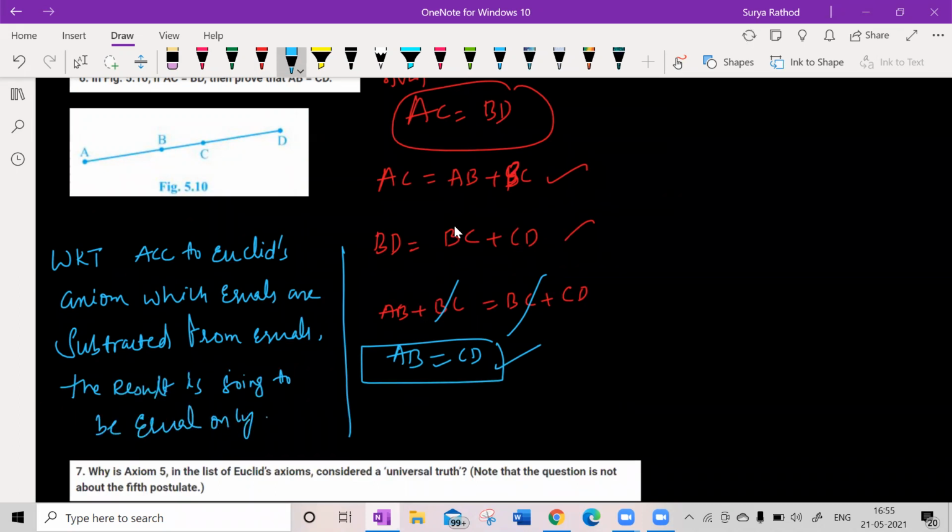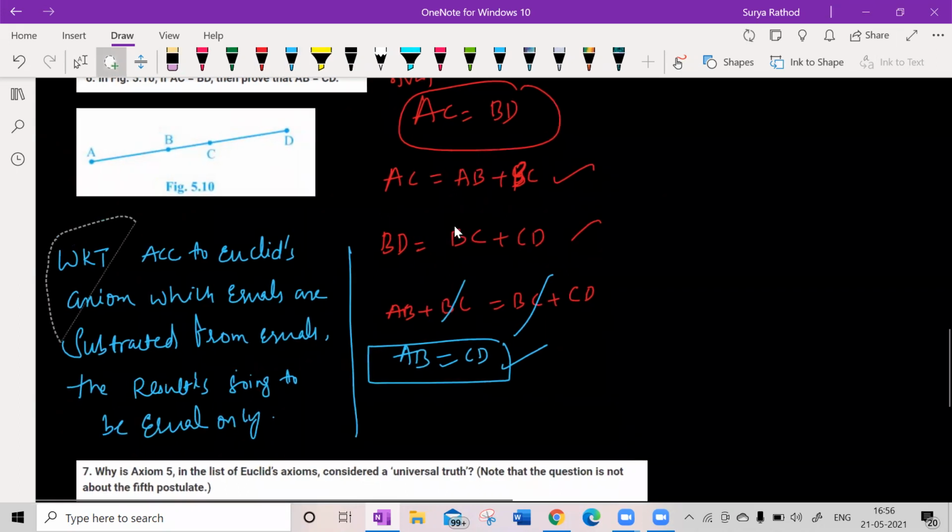As per this condition, we can write like that. Yes or no, guys? Yes, sir.